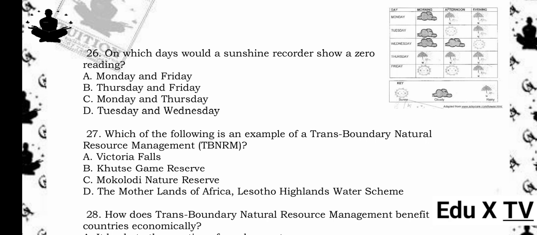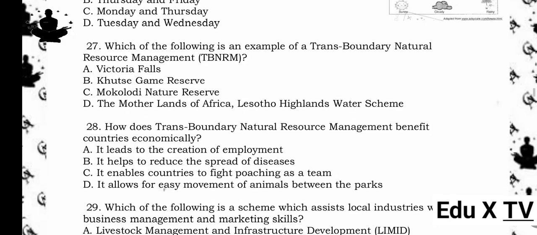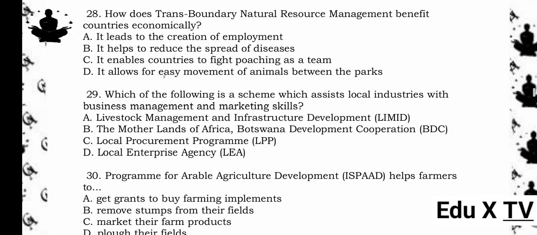Reason being, Victoria Falls lies on the border between Zambia and Zimbabwe, making it a shared natural resource. It is a clear example of a Trans-Boundary Natural Resource Management (TBNRM) area because both countries cooperate in managing tourism and environmental conservation in the area.